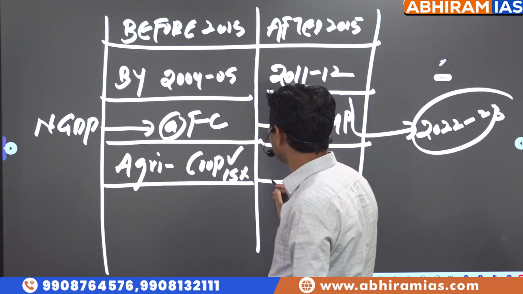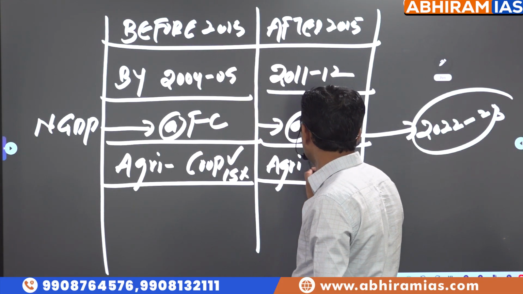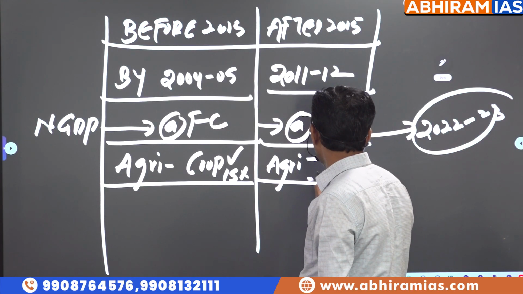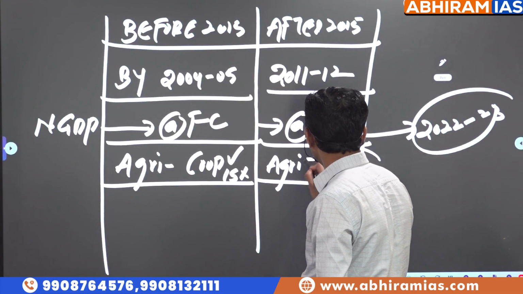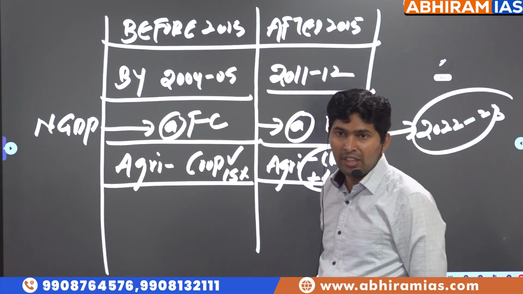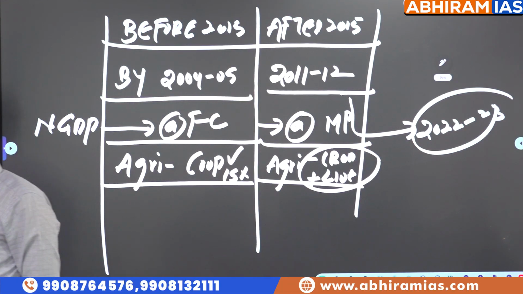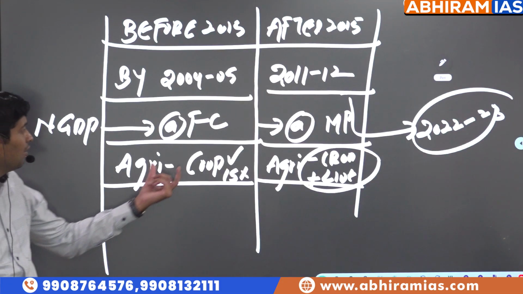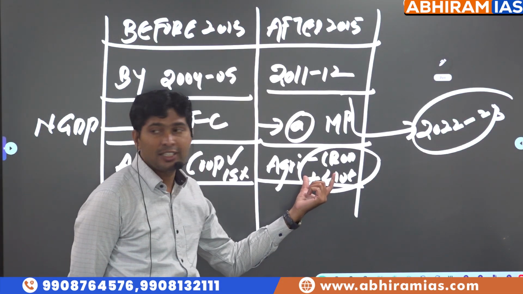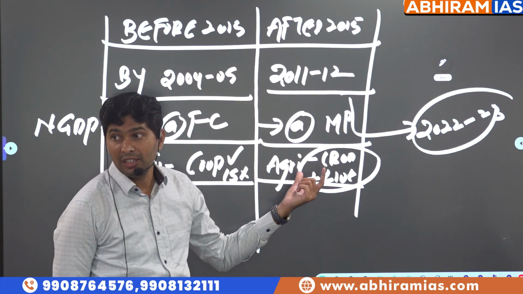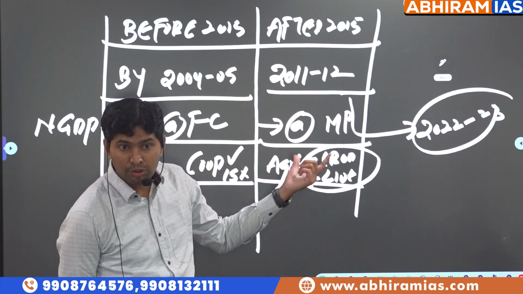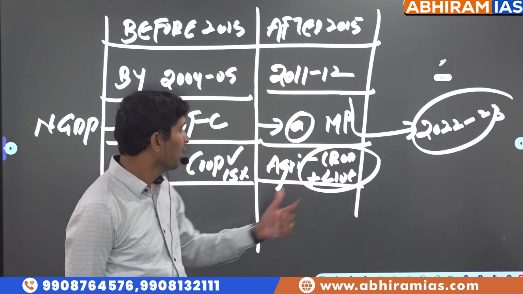But after 2015, in agriculture, crop production as well as livestock is also considered. Which means when we are calculating in the primary sector, the total final value of goods and services, not only income from the crops, income from animal husbandry, income from integrated farming, agricultural allied activities also should be considered.